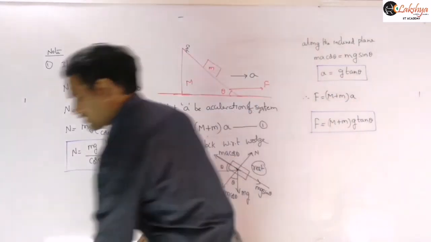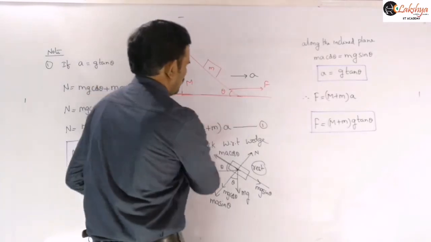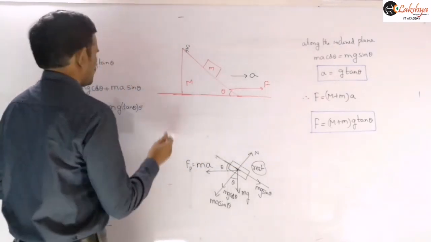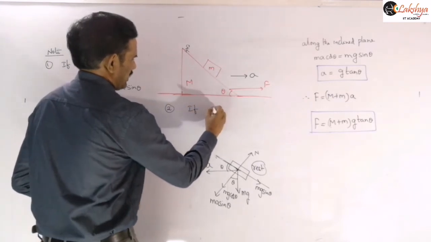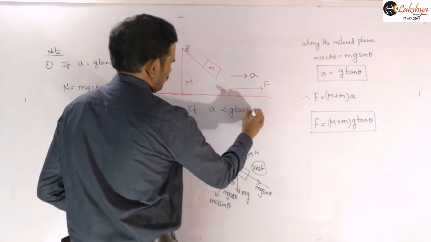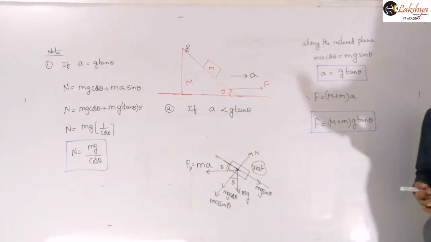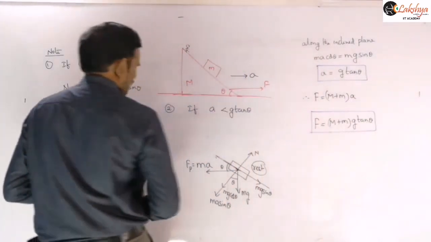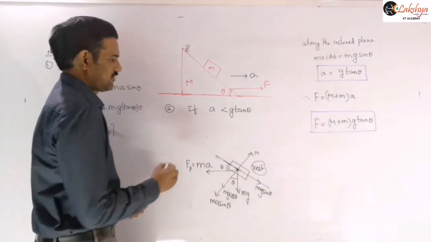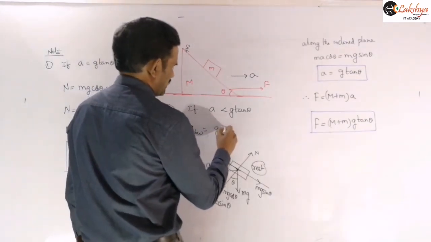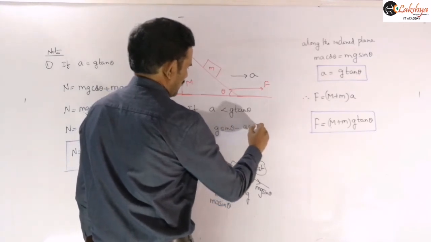Write it as the next point. If a is less than g tan theta, then the block slides down with respect to the wedge, with a relative acceleration of g sin theta minus a cos theta.